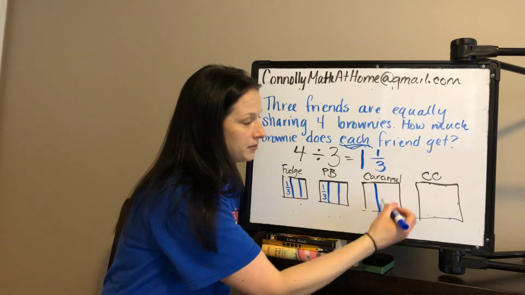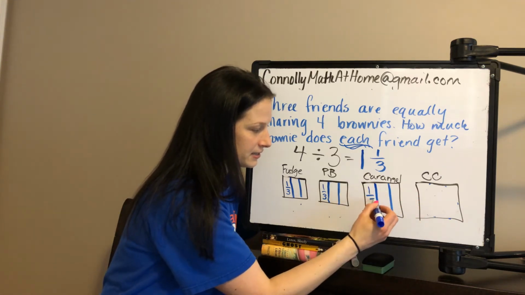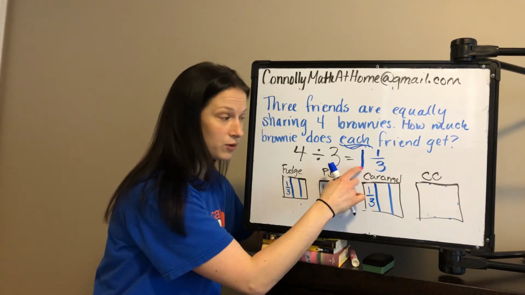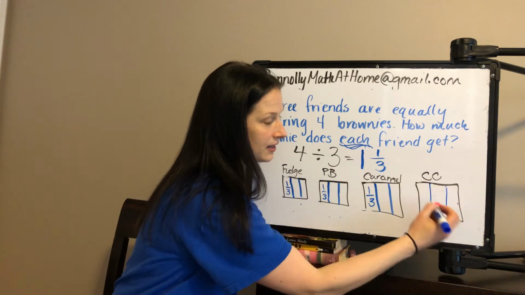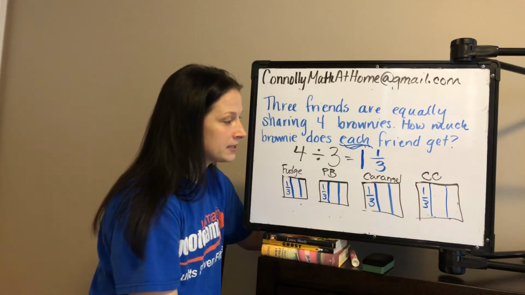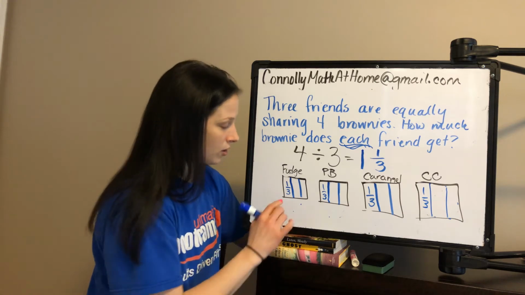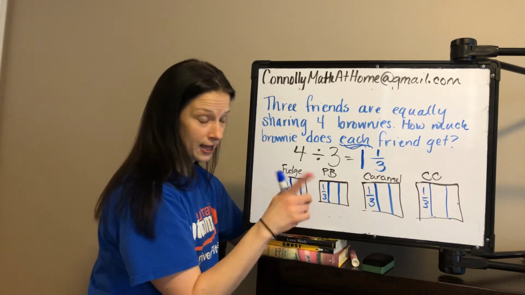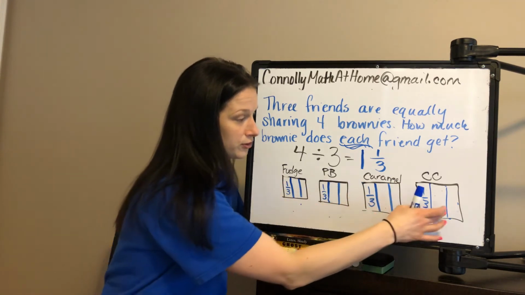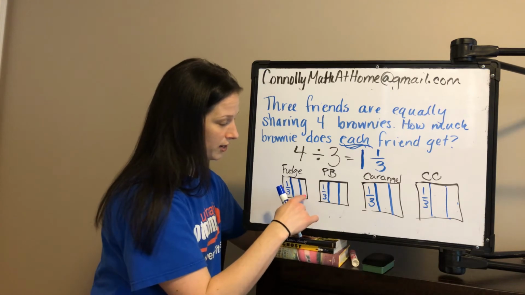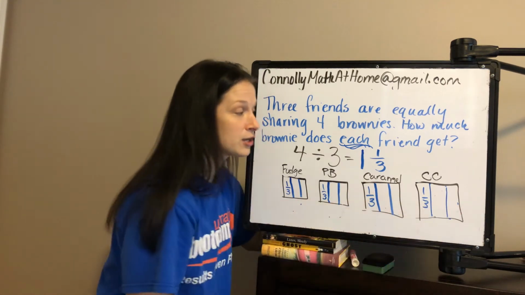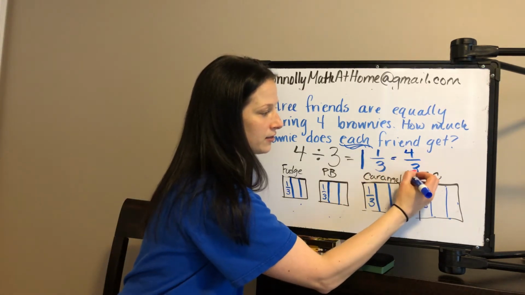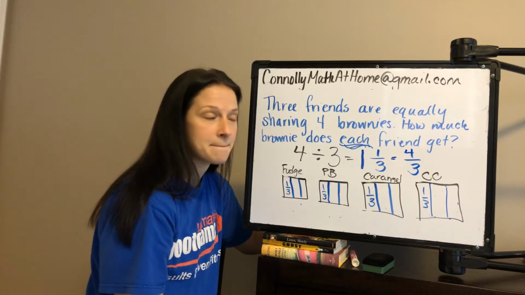Then we come over to the caramel. I'm going to take this piece. So now I've had 3/3, which is equivalent to a whole. And then each person's going to try one piece of the chocolate chip. So I get 1/3, 2/3, 3/3, 4/3. Mr. Killalay, you get 1/3, 2/3, 3/3, 4/3. And Mr. Jones, you get 1/3, 2/3, 3/3, 4/3. So each person is getting 4/3 of a brownie. Okay?